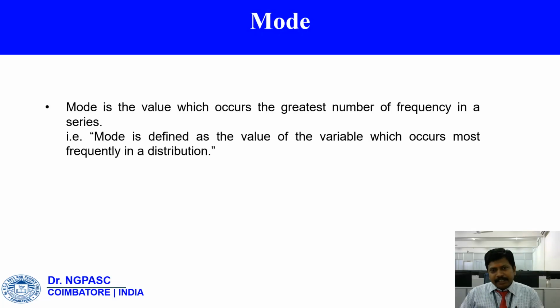We have to see the measure of mode. Mode is the value which occurs the greatest number of times in a series. Mode is defined as the value of the variable which occurs most frequently in a distribution. The symbol for mode is capital Z.